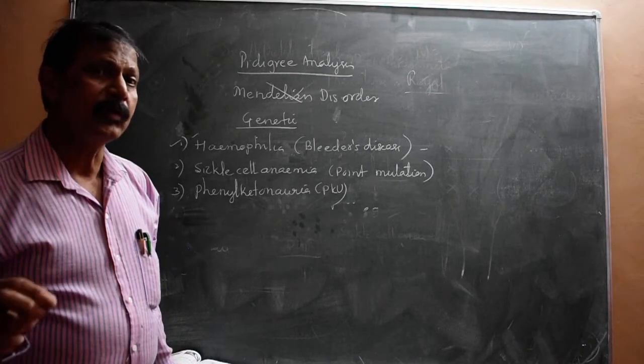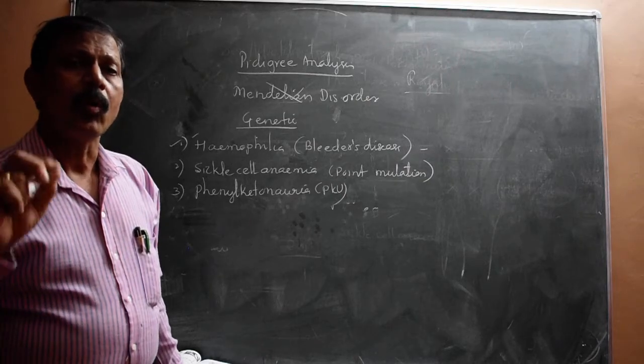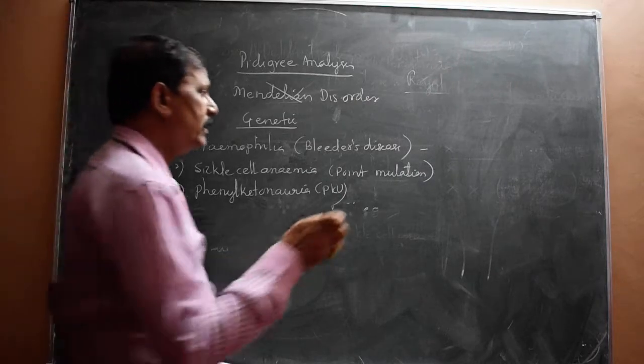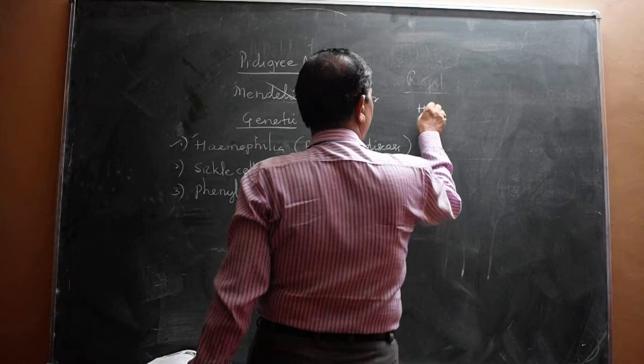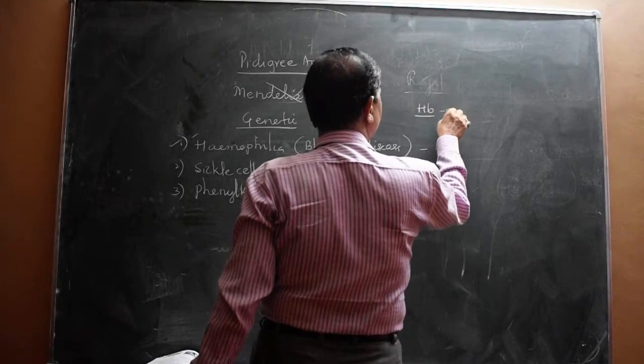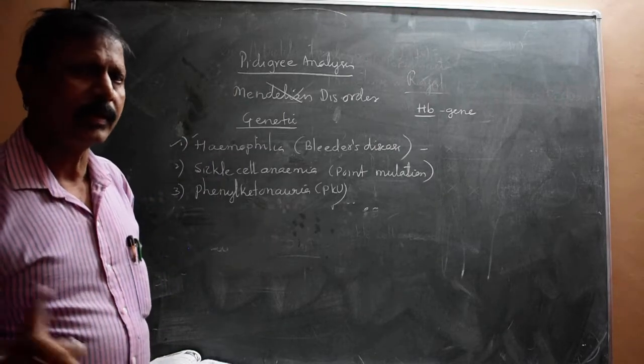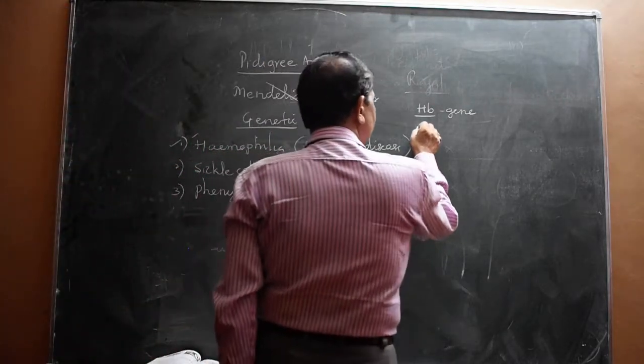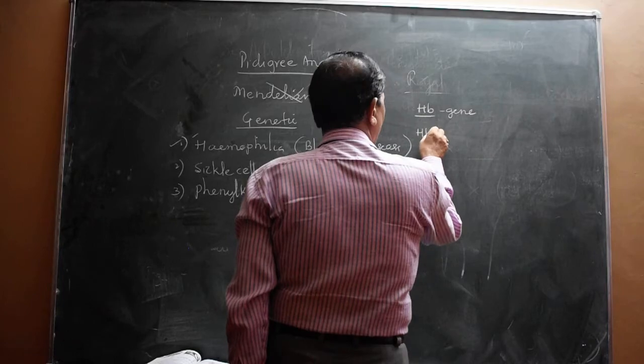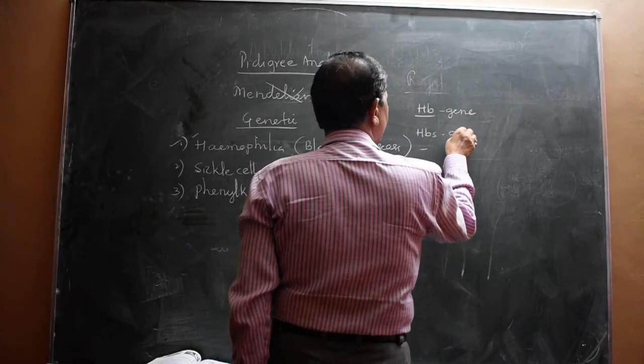Particularly, it is related to hemoglobin. In all normal human beings, there is one normal hemoglobin-producing gene, and that is called the HbA gene. And in some other organisms there is one more gene, and that is called the HbS gene.